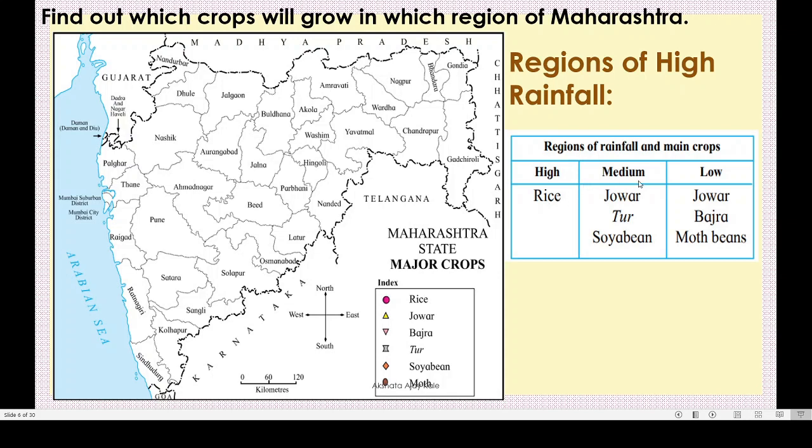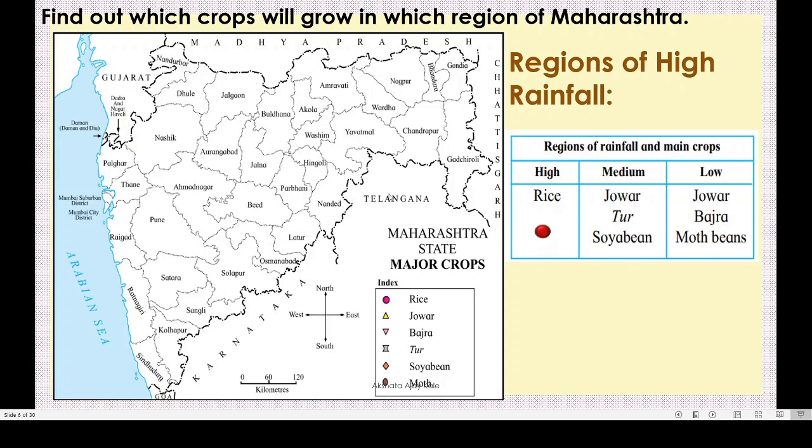And in the medium rainfall receiving areas we grow jawar, tur and soybean. And in the low rainfall areas we grow jawar, bajra and moth beans. Here rice means chawal, jawar, jawari, tur, tur dal, soybean, then again bajra. Moth beans means matki.